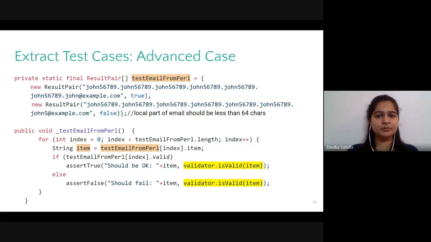However, we also came across test methods that look like this one. Here, the test input is not directly passed to the function being tested, which is validator.isValid in this case. The input passed to it is a reference variable named item. The item is further pointing to one of the entities from the test email from Perl, which is an array of result pair. It is hard to parse the concrete test values from such constructs.